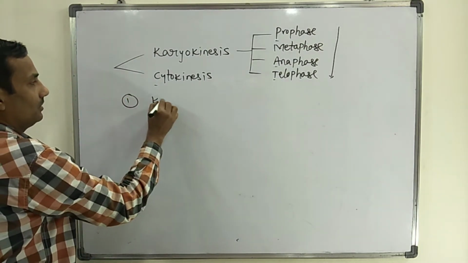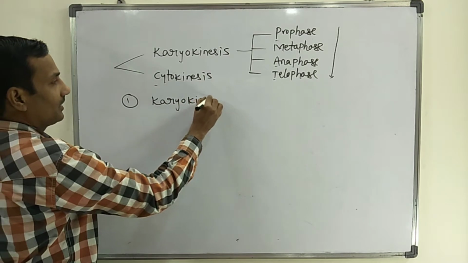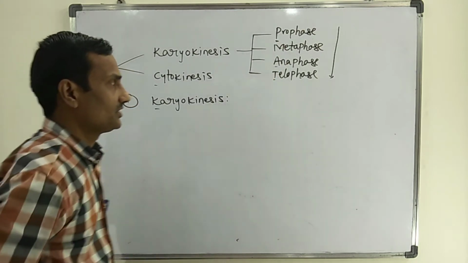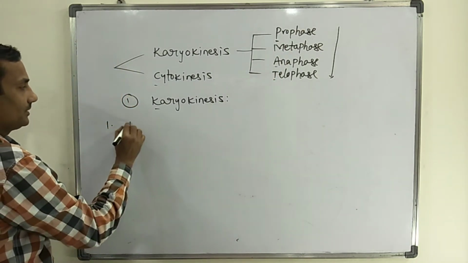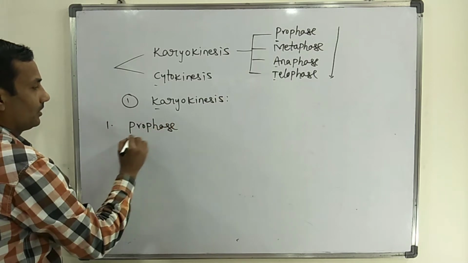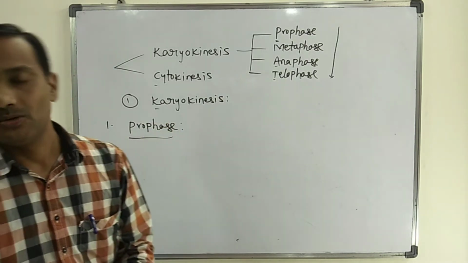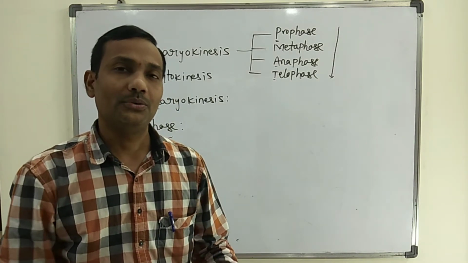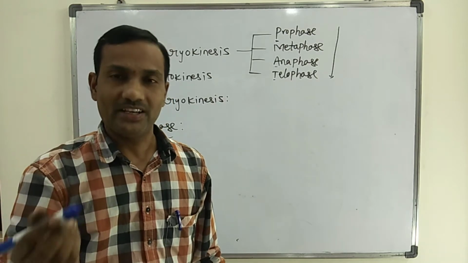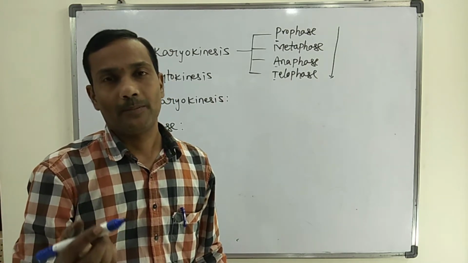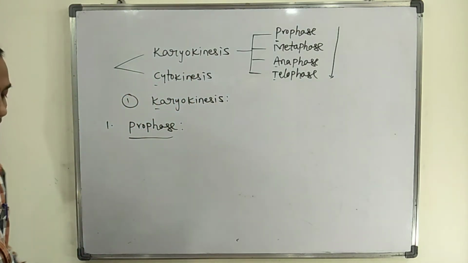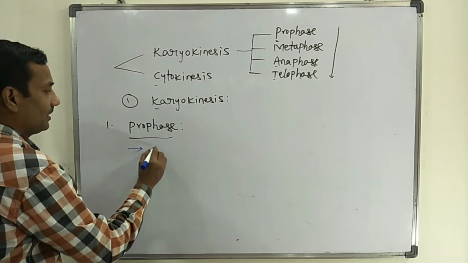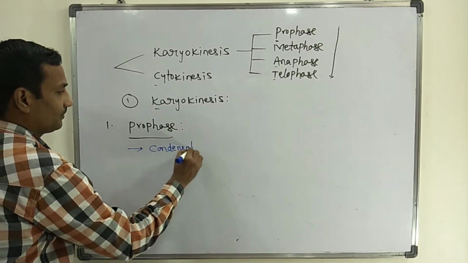Now we are going to learn karyokinesis, that is the division of the nucleus. The first stage is prophase. Now what are the major events that occur in prophase? After the G2 phase, during cell division, the cell enters into prophase. What events occur mainly in prophase? In prophase, the first event is condensation of chromosomes.